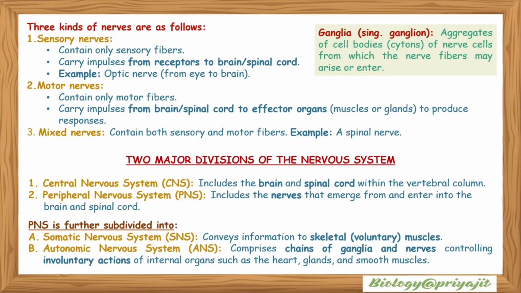Three kinds of nerves are as follows. Sensory nerves, these contain only sensory fibers. They carry impulses from receptors to the brain or spinal cord. For example, the optic nerve senses the impulse from the eye to the brain.